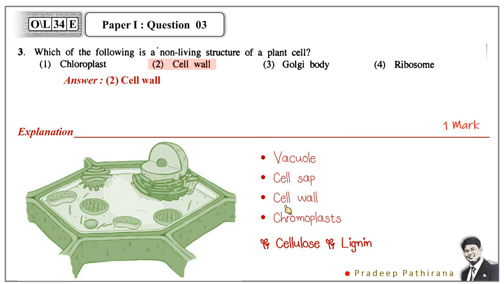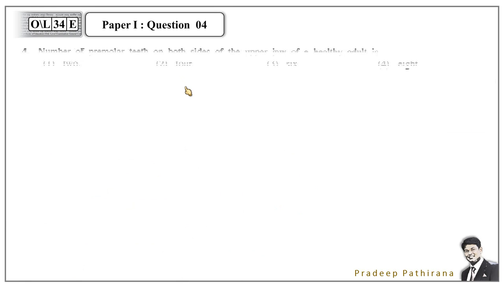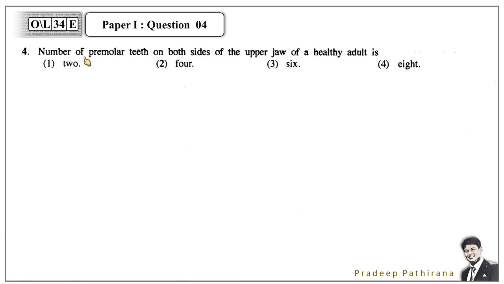Now move on to question number 4 in paper 1. Here's the question. Number of premolar teeth on both sides of upper jaw of a healthy adult is? On both sides. Answer is 4. Number 2, you can give 1 mark if it's correct.